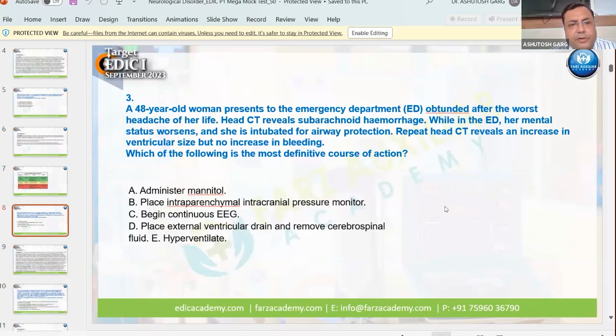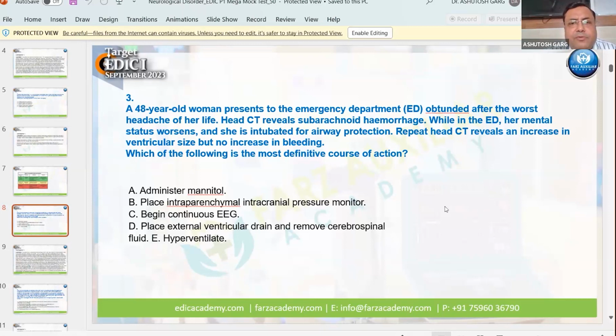Then another very important question. A 48-year-old woman presents to ED after the worst headache of her life. Whenever you get this term, worst headache of her life, it means you are dealing with subarachnoid hemorrhage, SAH. Head CT reveals SAH. While in the ED, her mental status worsens and she is intubated for airway protection. Repeat head CT reveals an increase in ventricular size, but no increase in bleeding.